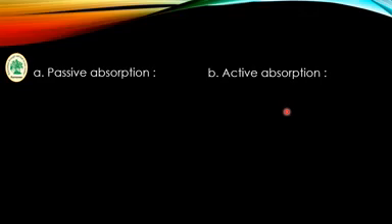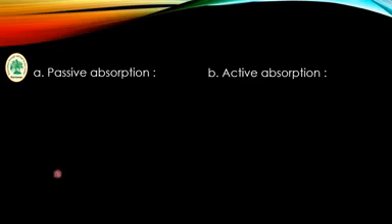The next difference is that passive absorption does not require metabolic energy, that is ATP molecules, and it is a spontaneous process. Active absorption requires the ATP molecule.